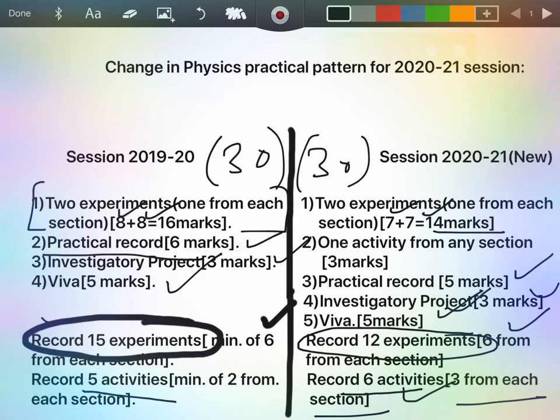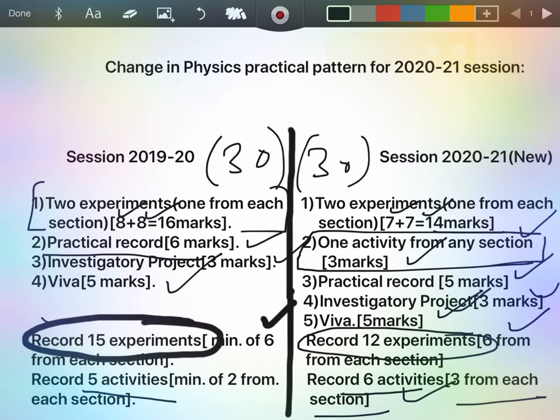But one additional factor is added, that is an activity from any section. That means you need to write one extra activity. Apart from writing 2 experiments, you have to write an activity, and that activity will be carrying 3 marks. So this is the addition in your practical examination.